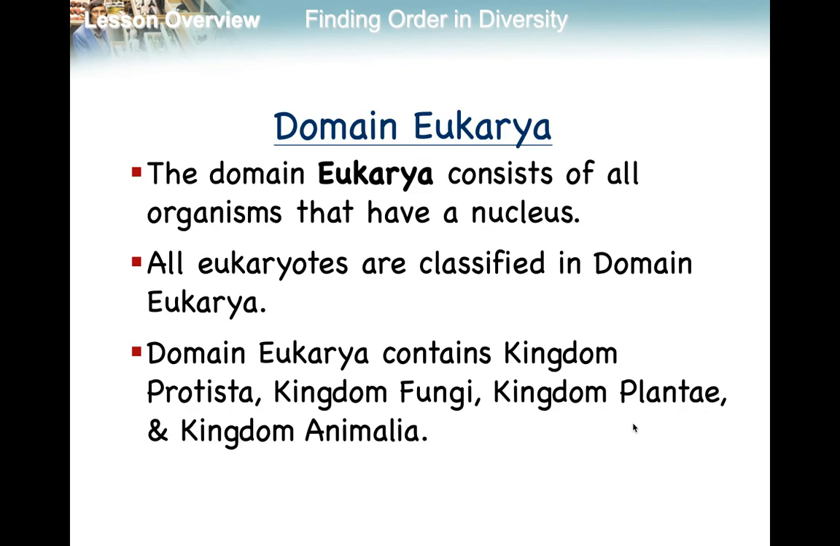The domain Eukarya consists of 4 kingdoms. It is the domain where we have our nucleus. The other 2 domains, Archaea and Bacteria, are our prokaryotes, so they lack a nucleus. The domain Eukarya all have a nucleus. All your eukaryotes are classified in the domain Eukarya. It consists of the 4 kingdoms: Protists, Fungi, Plants, and Animals. What you see there, Protista, Plantae, and Animalia, those are the Latin names.